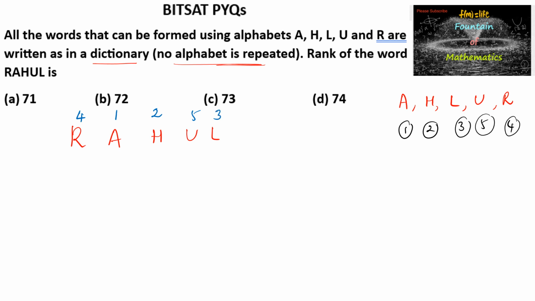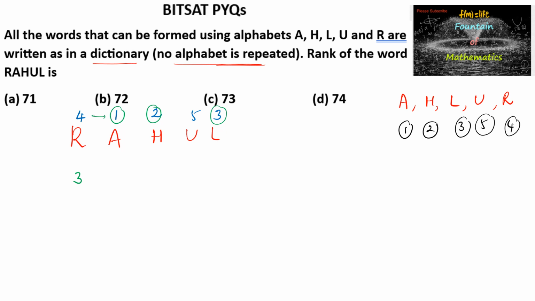We need to see the numbers which are to the right side of the letter R. Less than 4, how many numbers are there? So less than 4, we have 1, 2 and 3. So there are 3 letters which have position less than 4.